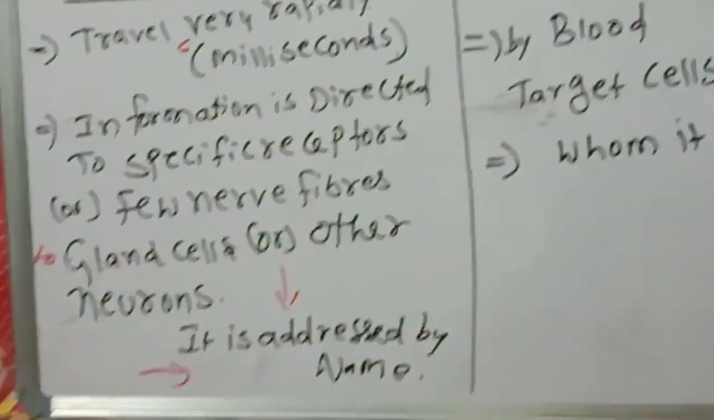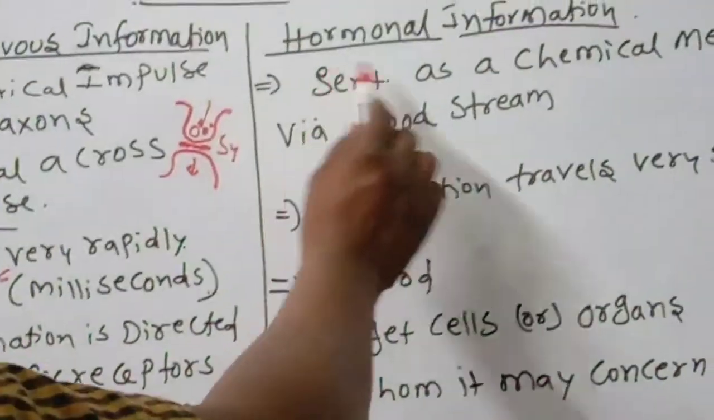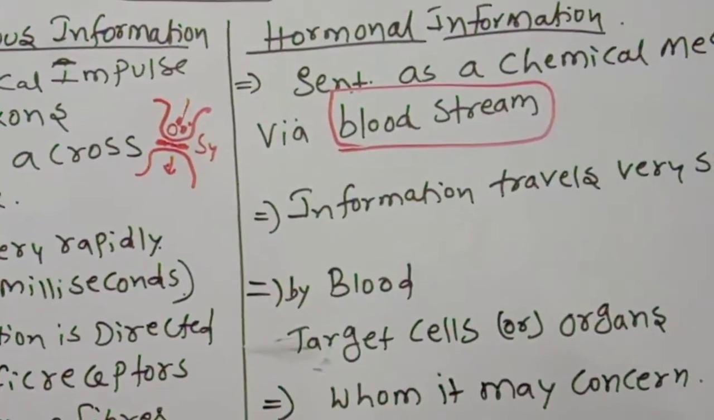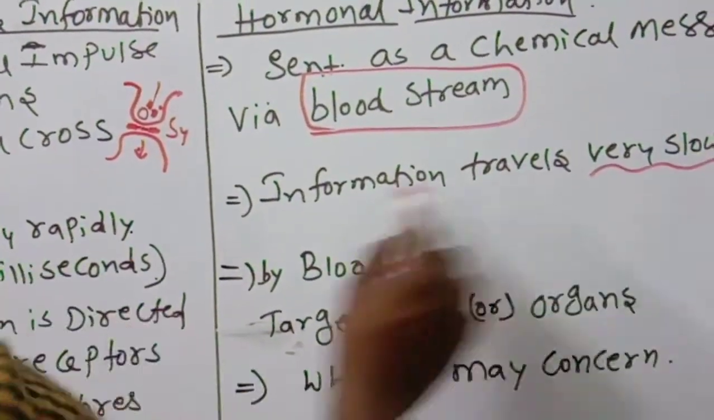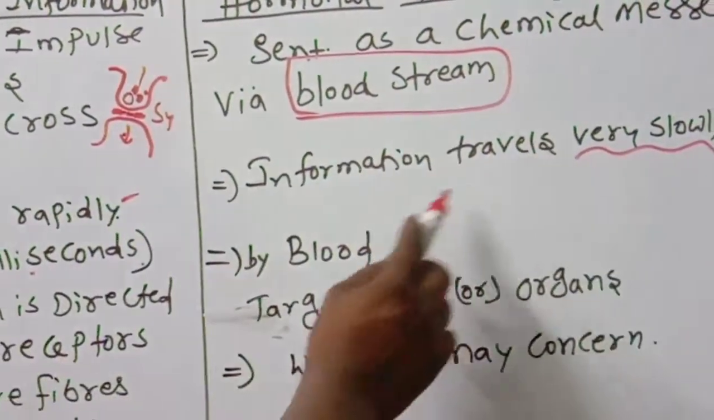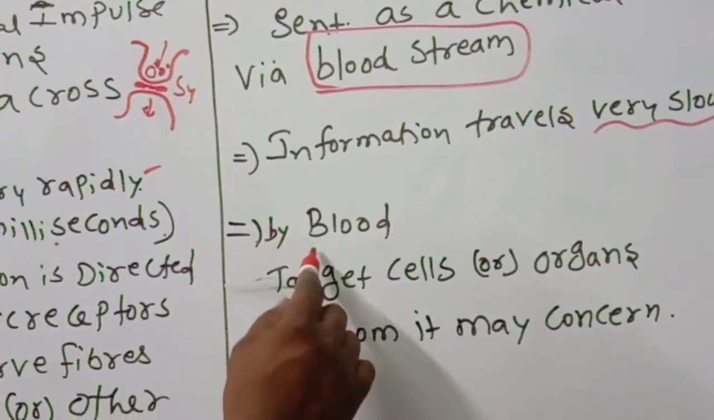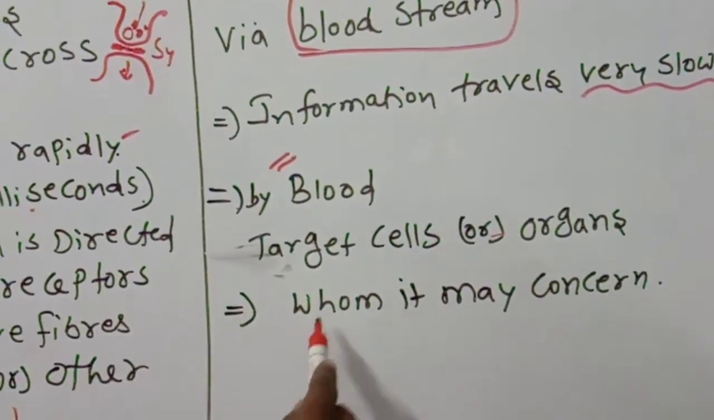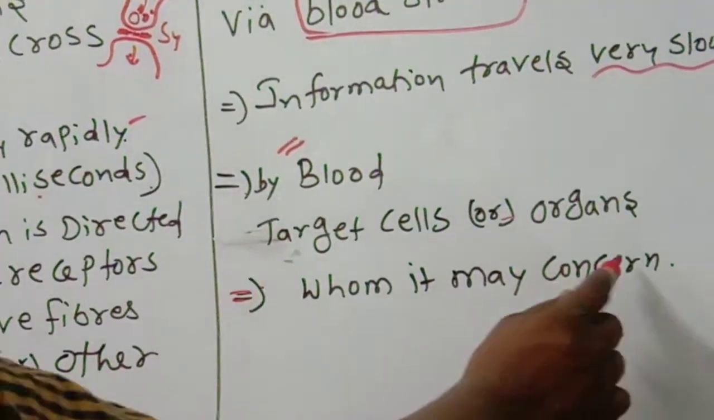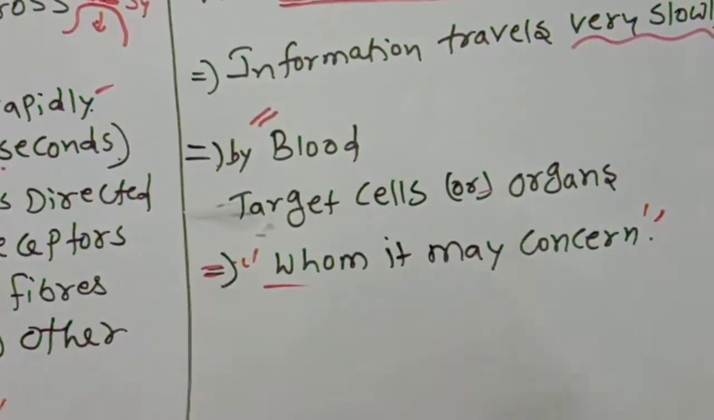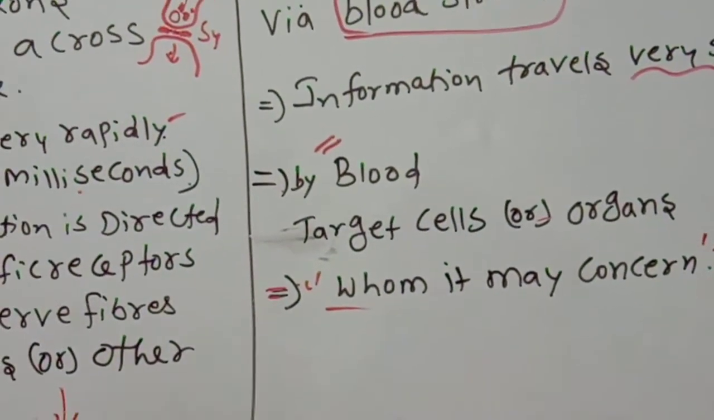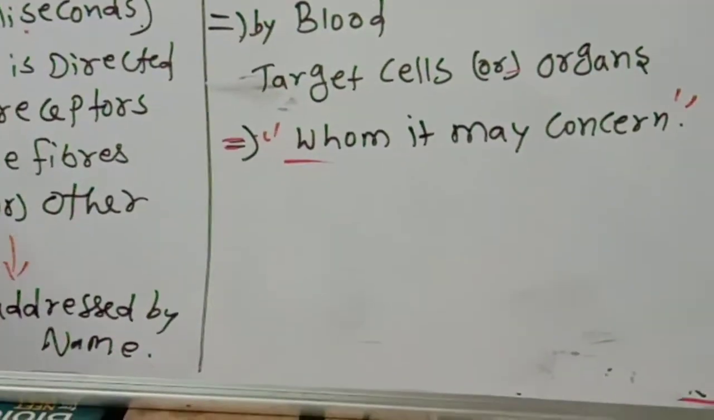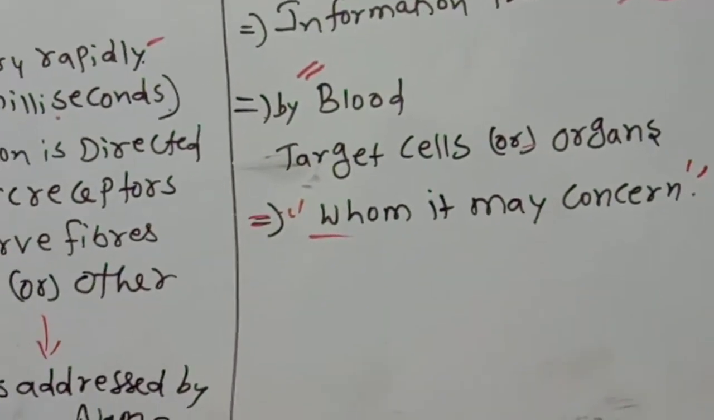by the name. But hormonal information is sent as a chemical messenger only through chemicals, by the bloodstream. So information travels very slowly. Here it is just milliseconds, very rapidly; here, very slowly. Here information is directed by receptors, but here, by the blood to the target cells and organs. Whom it may concern: to whom it concerns, it will go there itself and attach. So like that, there are differences between hormonal information and nervous information.